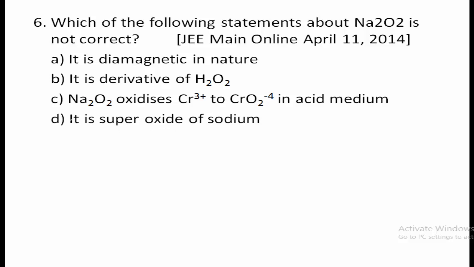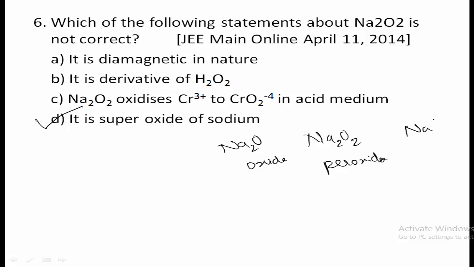So if you observe these options, option D is the right one, because if we take Na2O, it is oxide. If we take Na2O2, it is peroxide, and if we take NaO2, then it is said to be superoxide. So now here Na2O2 is there, that is peroxide, but here they have given superoxide. Therefore option D is not correct. It is the correct answer for this question.